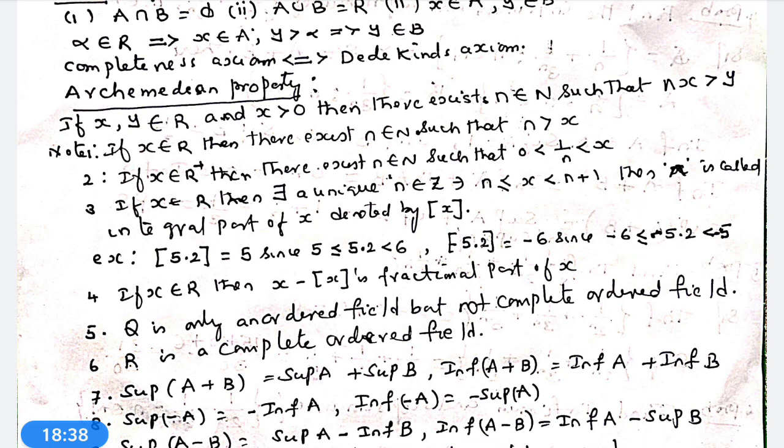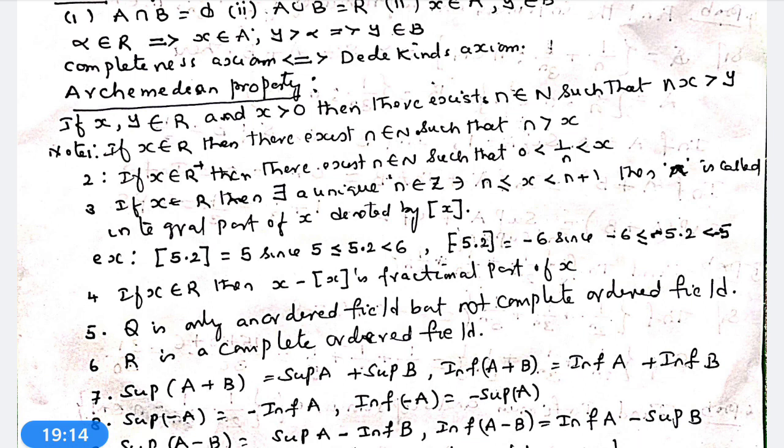If x, y belong to R and x is greater than 0, then there exists a natural number n, small n belongs to capital N, such that nx is greater than y. This is the Archimedean property. Once again, if x, y belong to R and x is greater than 0, then there exists n belonging to capital N such that nx is greater than y.